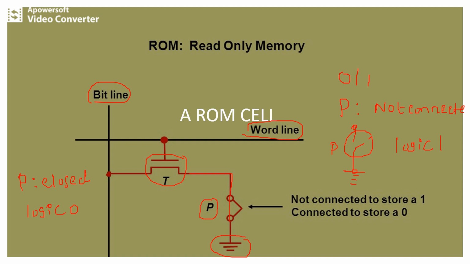After that we have a sense/write circuit at the end of the bit line. The sense/write circuit of the bit line generates the proper output value, and it will copy the value and transfer it into the data lines.